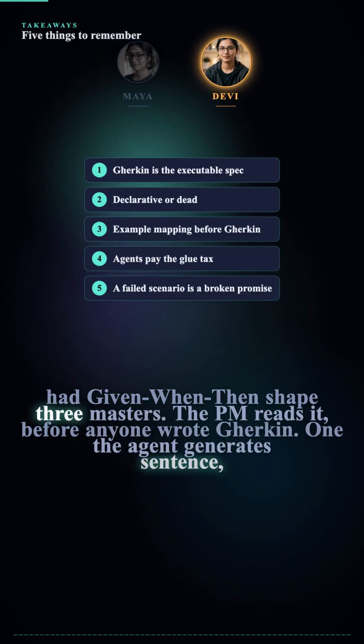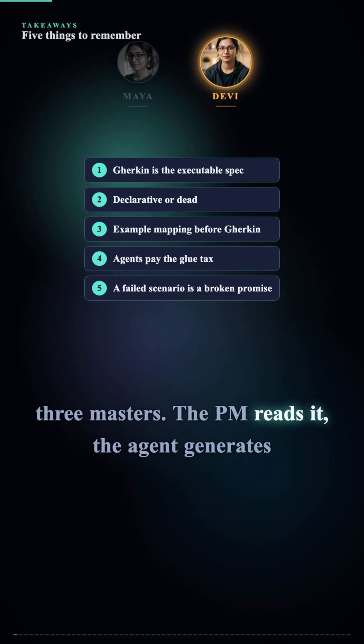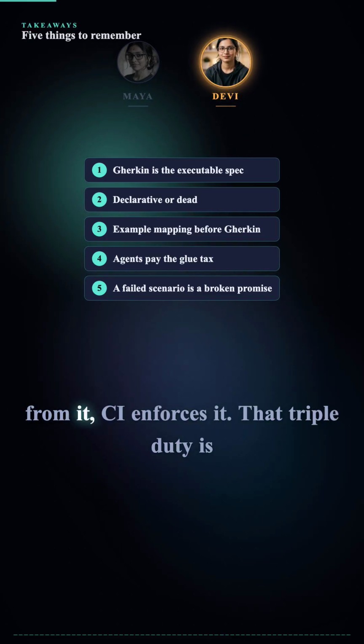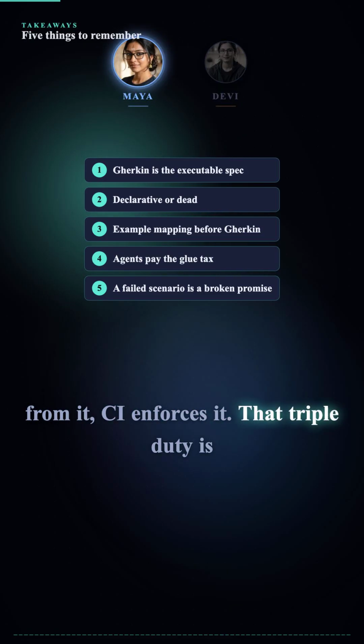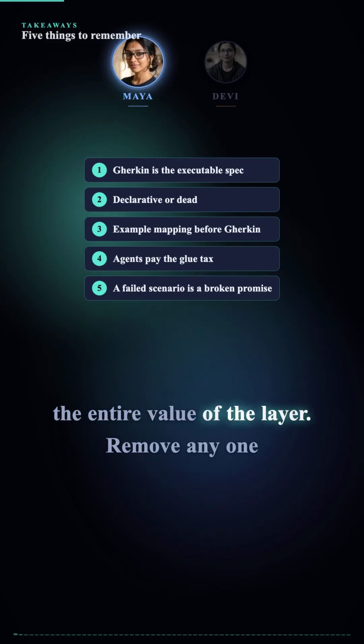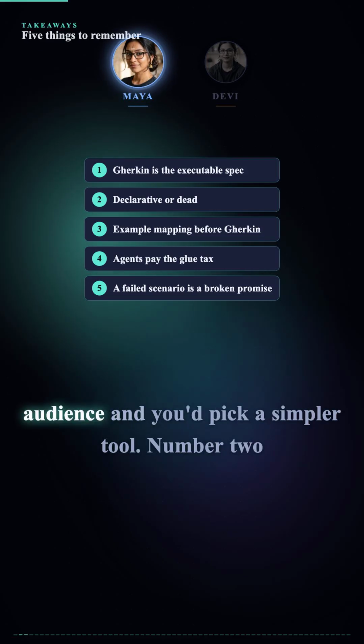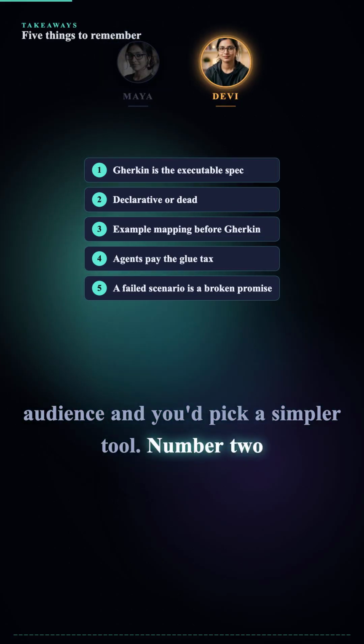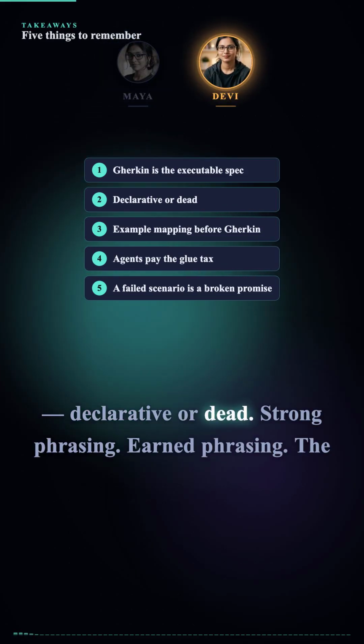One sentence, 3 masters. The PM reads it, the agent generates from it, CI enforces it. That triple duty is the entire value of the layer. Remove any one audience and you'd pick a simpler tool. Number 2. Declarative or dead.